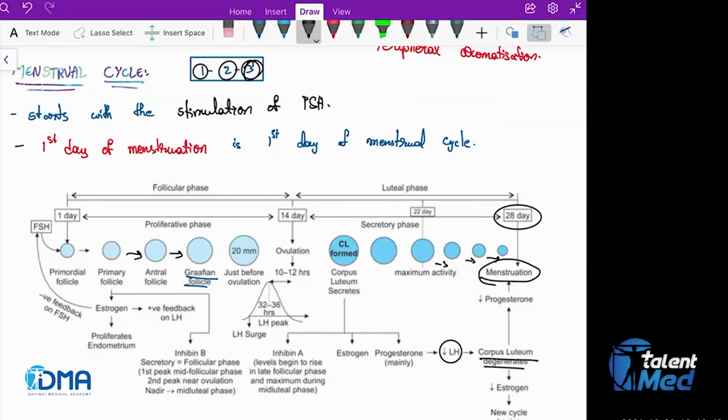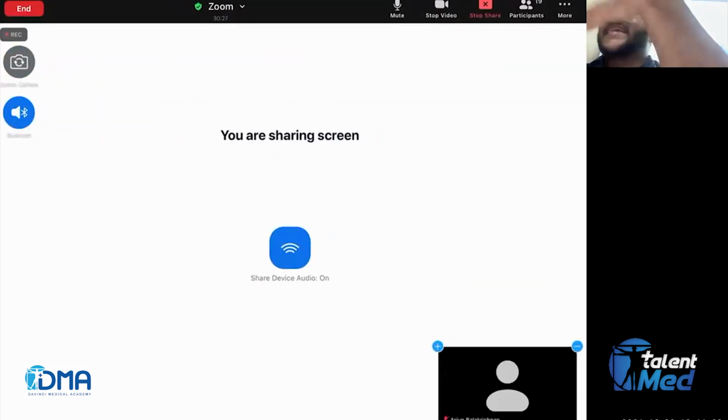Understood? So now the question arises: why will the reduced levels of progesterone cause the bleeding? The endometrium during its luteal phase will be like this. Whatever gaps were there in the middle, from there the arteries will arise. It will form a mesh, and from the middle, arteries will arise. So if the progesterone was not there, this mesh will close up.